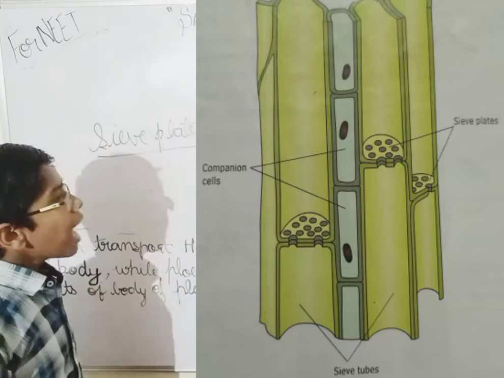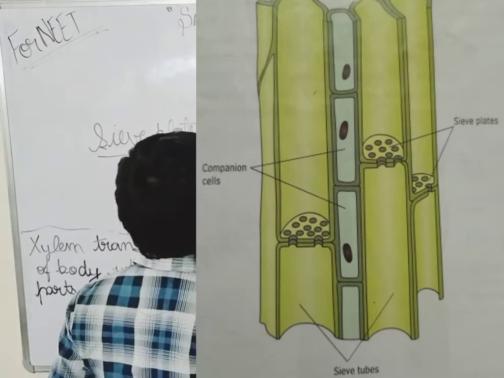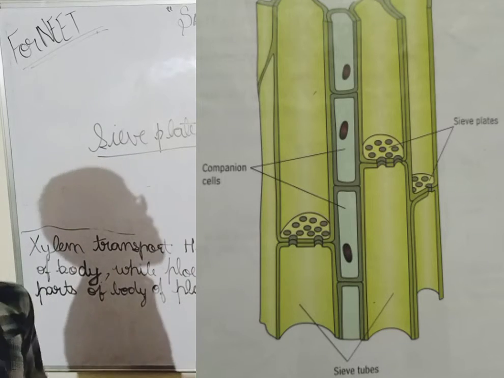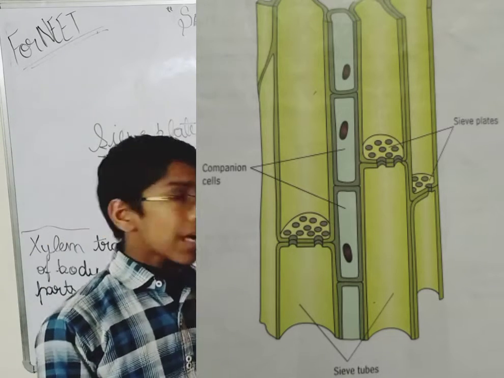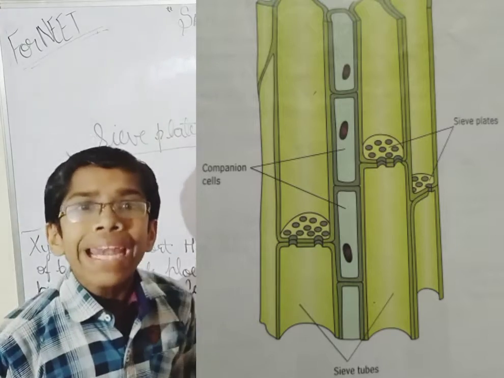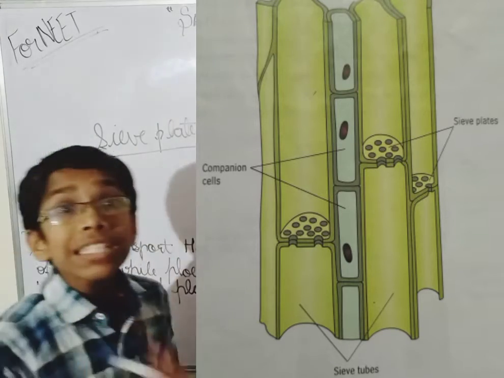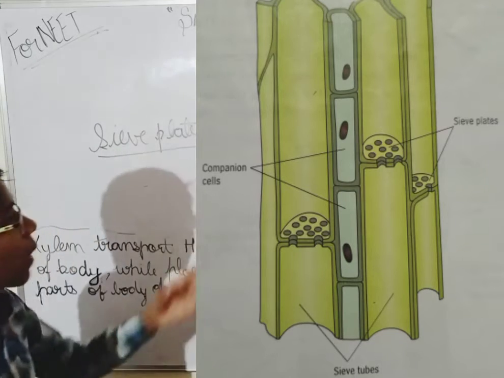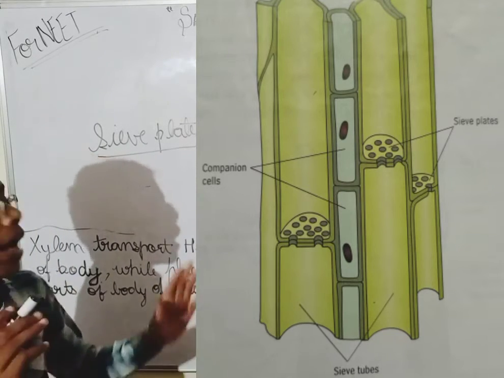Okay, now come on, companion cells. What is the meaning of companion? If I ask you, what is the meaning of companion? Companion means someone who assists you, someone who helps you. Okay, so companion is this thing only.